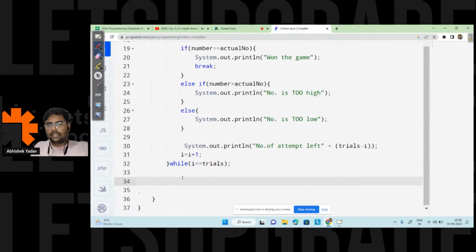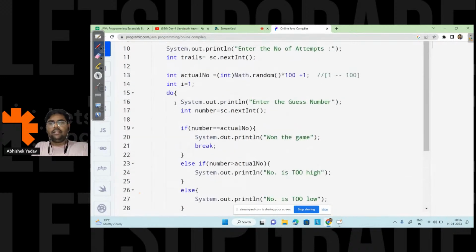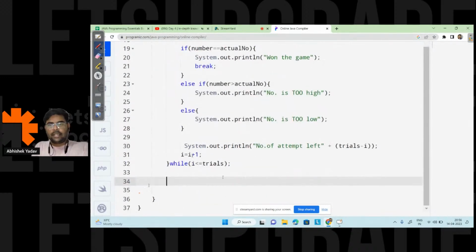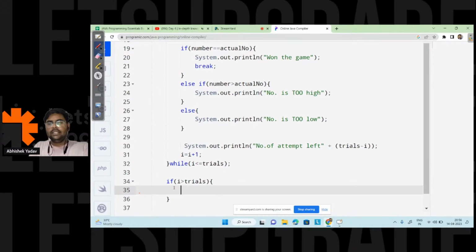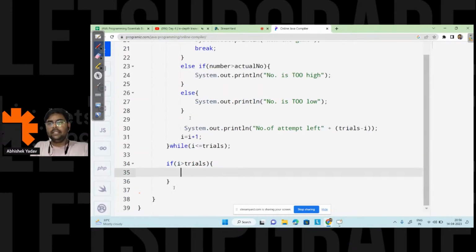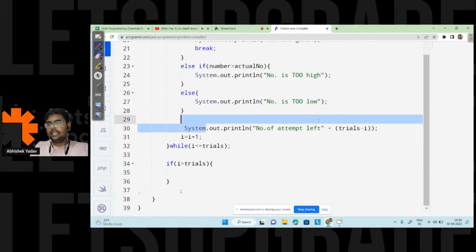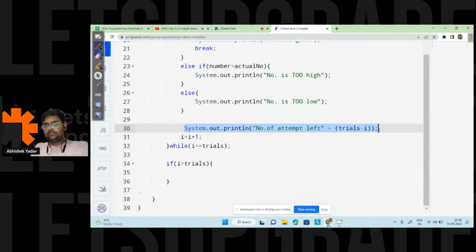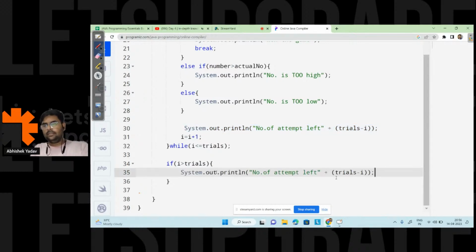Now I have handled all the cases. At the end, after moving out of the loop, I will write a check: if your value of I is greater than trials, that is, if you have exhausted all the attempts, that means you lost the game. So here I will write a message for this one and this one and this one.